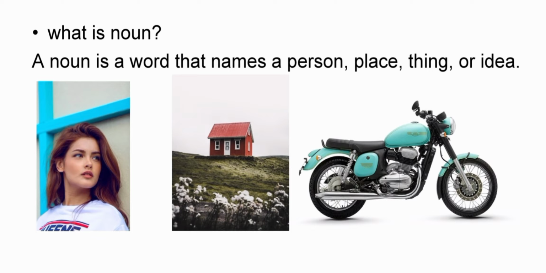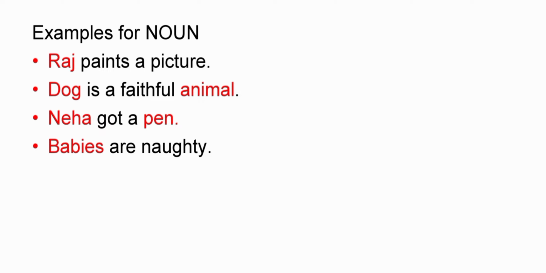Let's start the video with basic grammar: noun. What is a noun? A noun is a word that names a person, place, or thing. It can be a girl, a house, a bike. Examples for noun: Raj paints a picture, dog is a faithful animal, Neha got a pen, babies are naughty. In these sentences, Raj, dog, animal, Neha, pen, babies are examples of nouns.